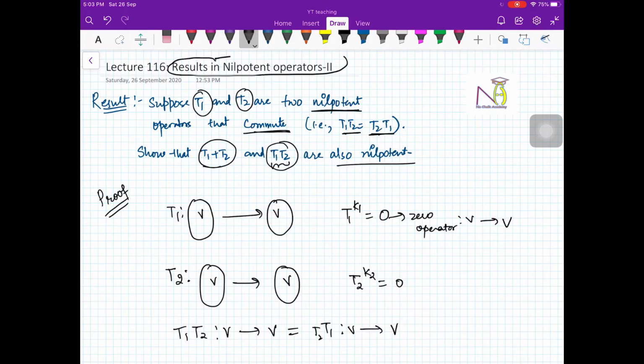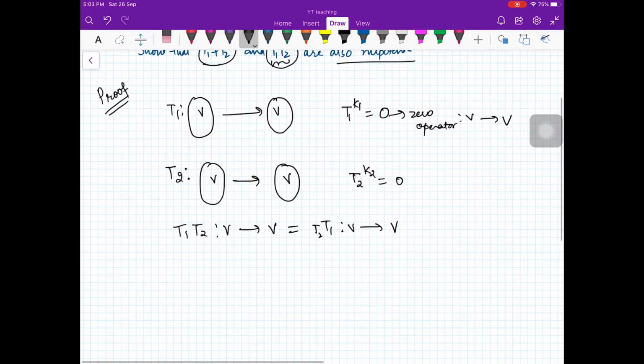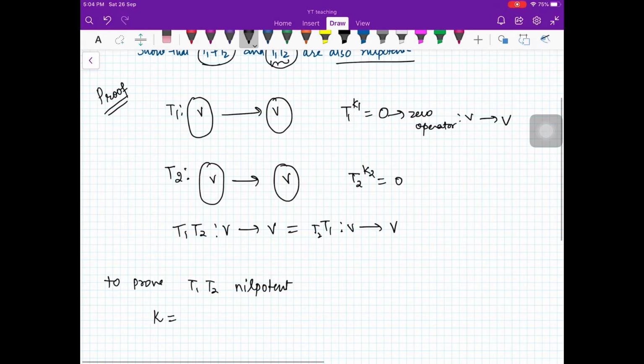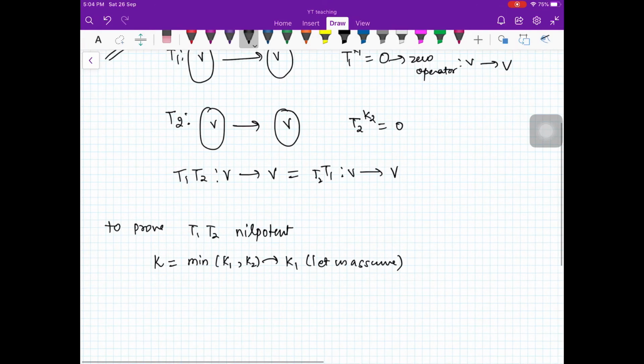So let us see how we can prove that T1 T2 is nilpotent. To prove T1 T2 is nilpotent, I want to prove that some power of T1 T2 is a 0 operator, right? So what you do is take K equal to the minimum of K1 and K2. Whatever is the minimum, you can take that. Suppose here K1 is the minimum. Let us assume that. Obviously you can assume K2 also, that is your choice.